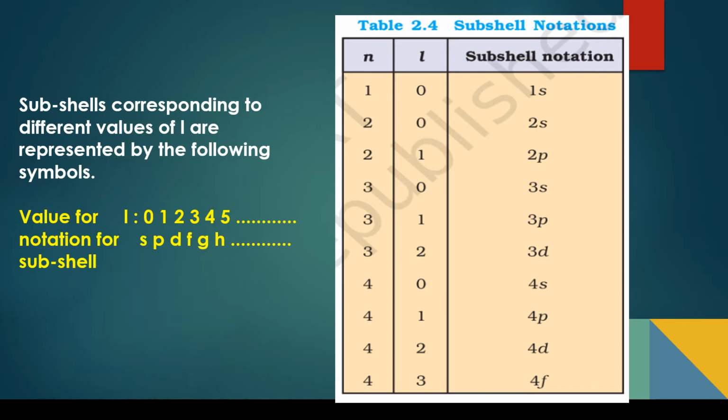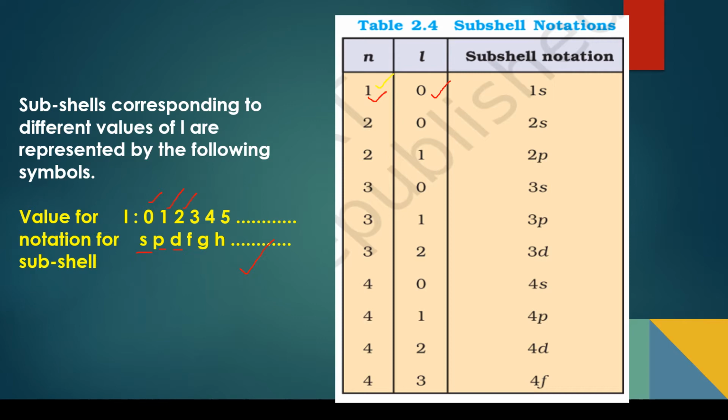Subshells corresponding to different values of l are given here in the table. If n is 1, l can be only 0, so there is only one subshell. If the value of l is 0, the subshell is s. If it is 1, the subshell is p. If the value of l is 2, the subshell is called d. It continues like that, f, g, h also, according to the increasing values of l.